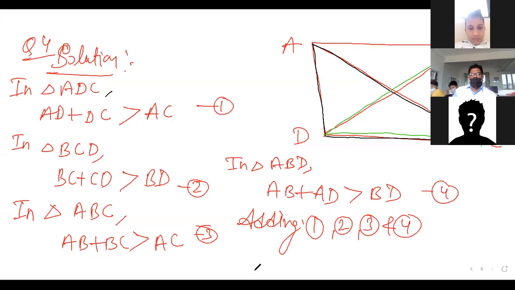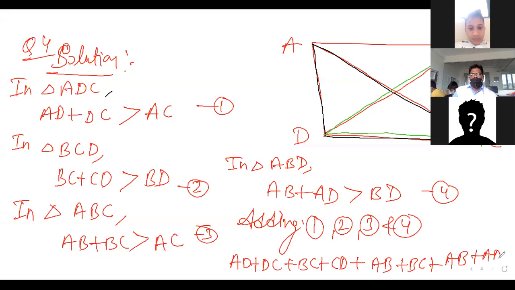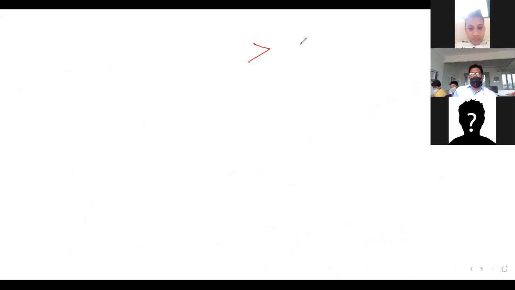Left hand will be added to left hand, right hand will be added to right hand. So look, AD plus DC plus BC plus CD plus AB plus BC plus AB plus AD is greater than, where I will write now, next page, AC plus BD plus AC plus BD.